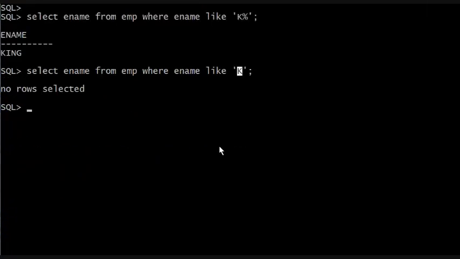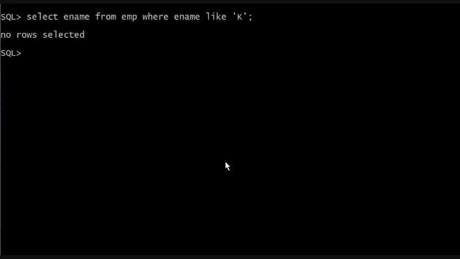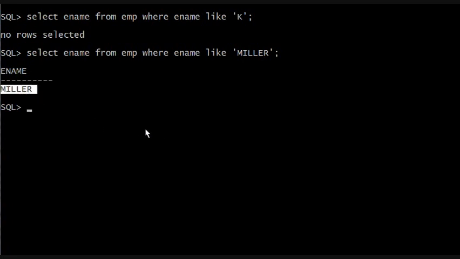All right, so what if I put the whole word Miller in the like? M-I-L-L-E-R. Notice Miller comes up, because like doesn't only need to have the percentage sign in it. We're saying we're looking for anything like Miller. But if you have the full name Miller, you might as well say where ename equals Miller. But remember, we're assuming that we don't know the full name. That's why we're saying like.